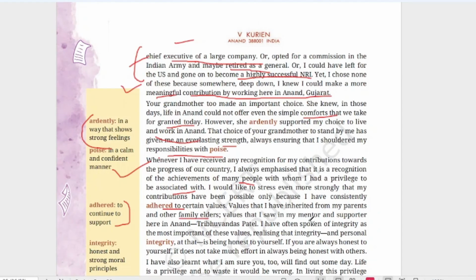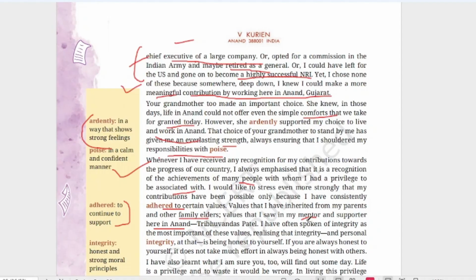Values that I saw in my mentor and supporter here in Anand, Tribhuvan Das Patel. So, from his family elders, similarly, his mentor. What is the name of his mentor? Tribhuvan Das Patel. He found this mentor in Anand, Gujarat.